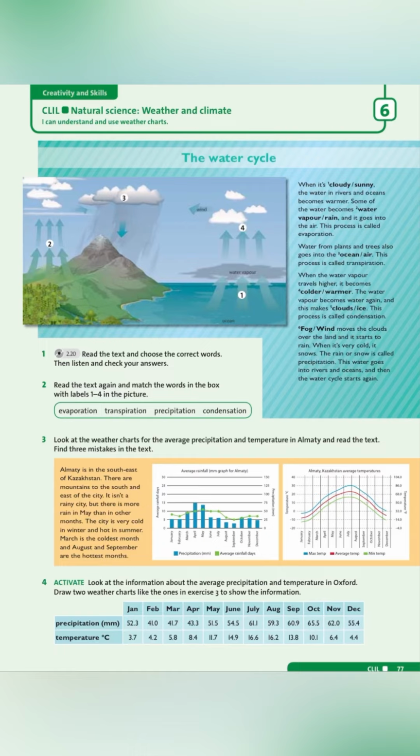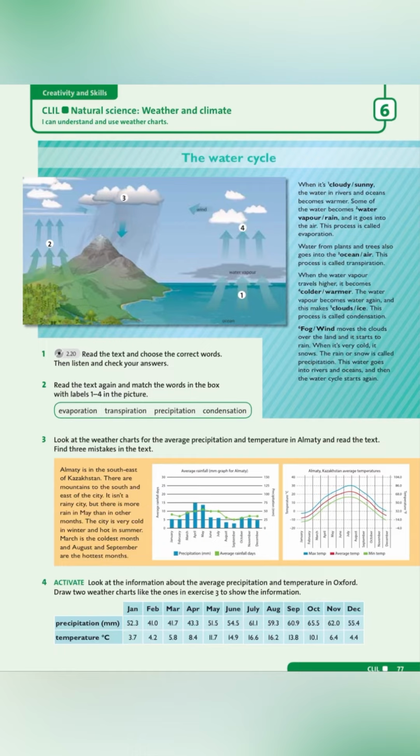The water cycle. When it's sunny, the water in rivers and oceans becomes warmer. Some of the water becomes water vapor, and it goes into the air. This process is called evaporation.